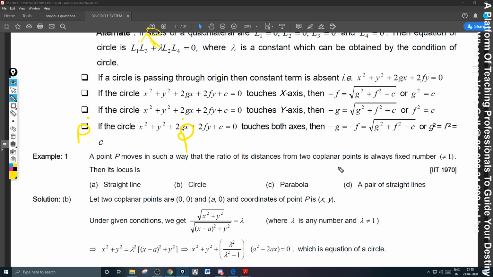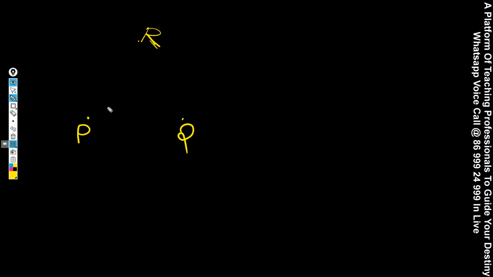P moves such that its distance from 2 points is always a fixed number. So, this is PQ distance.